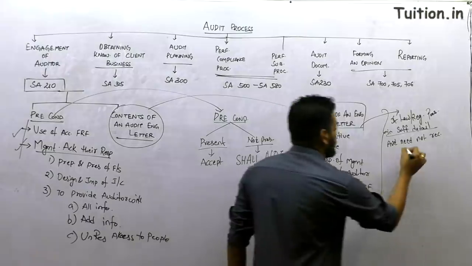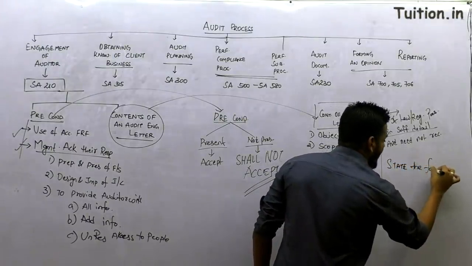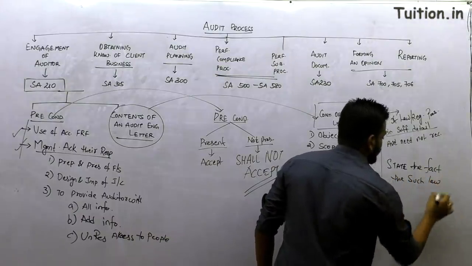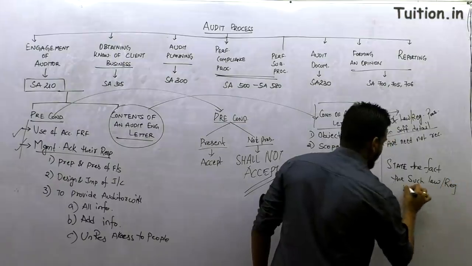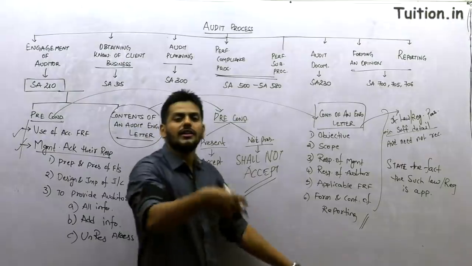But what is the auditor supposed to do? State the fact that such law or regulation is applicable. That's it. You don't have to write, because it's already told in the law.